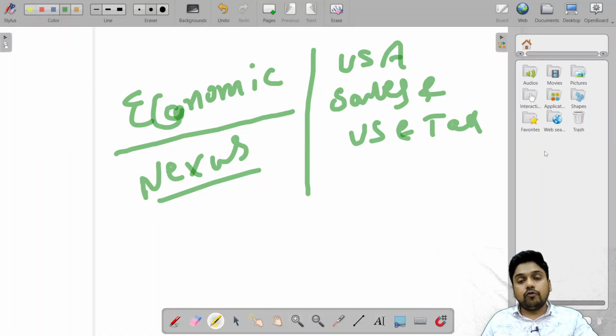Now, why economic nexus? Economic nexus is a business connection. Like, your business is registered in Indiana state and you are selling goods to different states, so it means that you are establishing your economic nexus for that particular state. Suppose your business is registered in Indiana and selling the product into Arkansas.